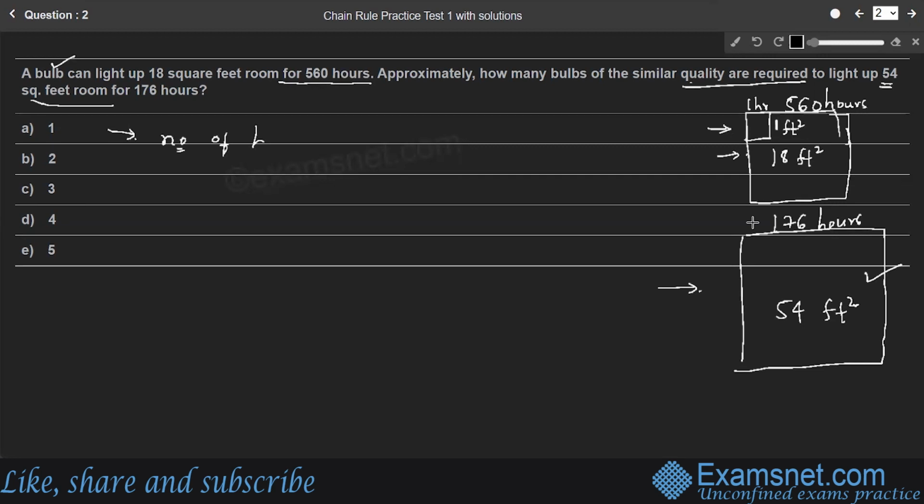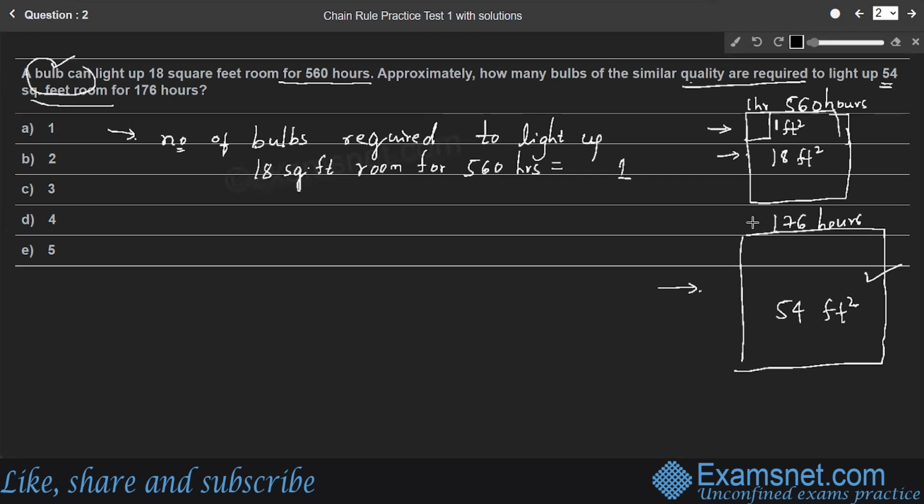Number of bulbs required to light up an 18 square feet room for 560 hours is equal to, which is already given, 1 bulb can light up, right? So which is equal to 1. 1 bulb is required to light up 18 square feet area for 560 hours.